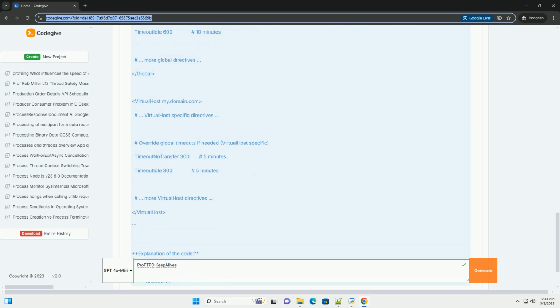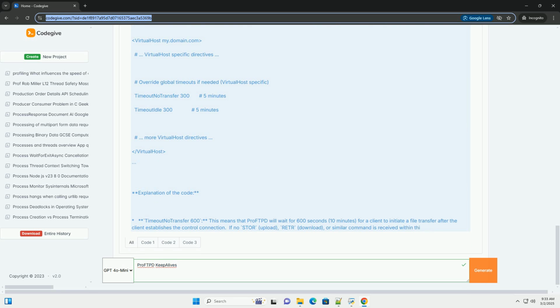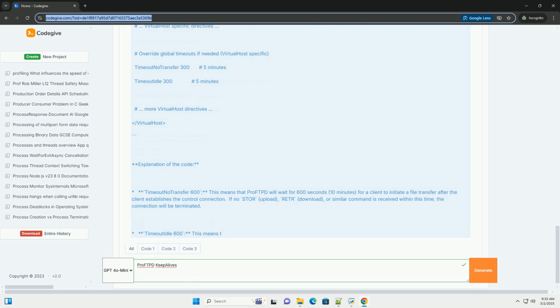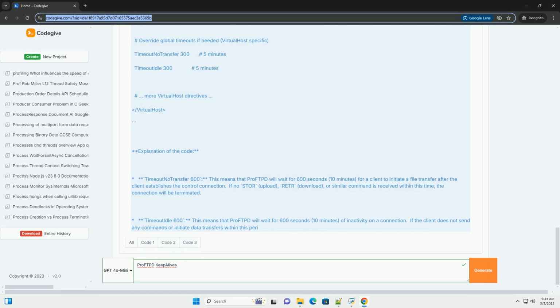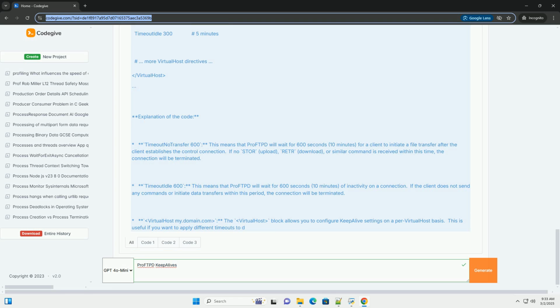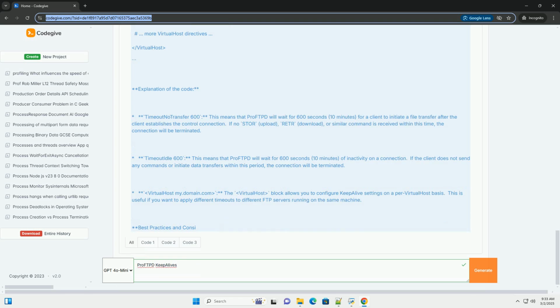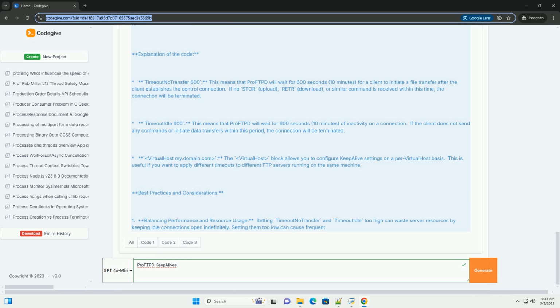KeepAlive allows clients to perform multiple FTP operations over a single established connection, reducing the overhead of connection establishment and teardown. 2. Improved responsiveness. By maintaining persistent connections, KeepAlive enables faster response times for subsequent FTP commands. The connection is already established, eliminating the delay of creating a new one.